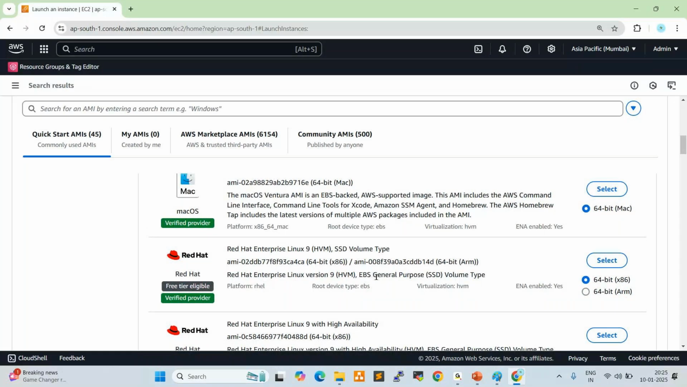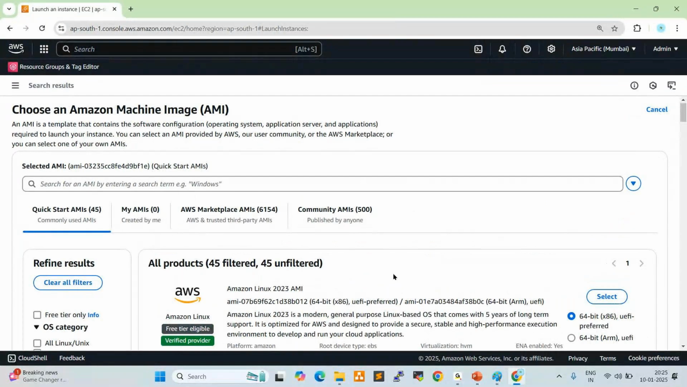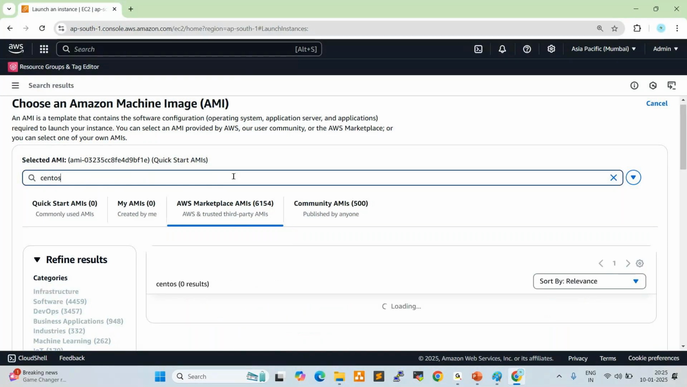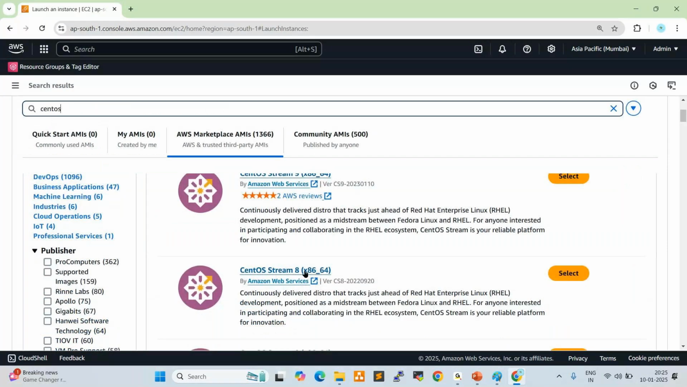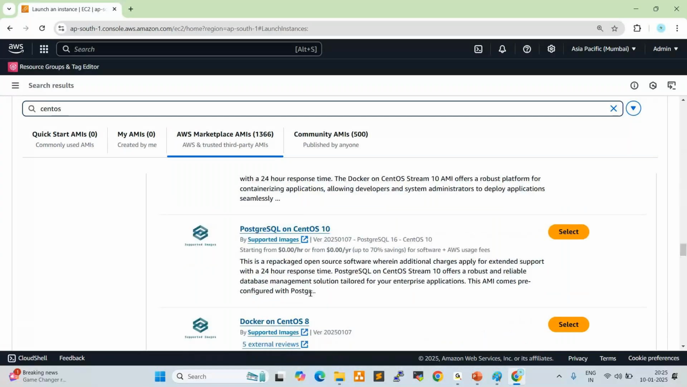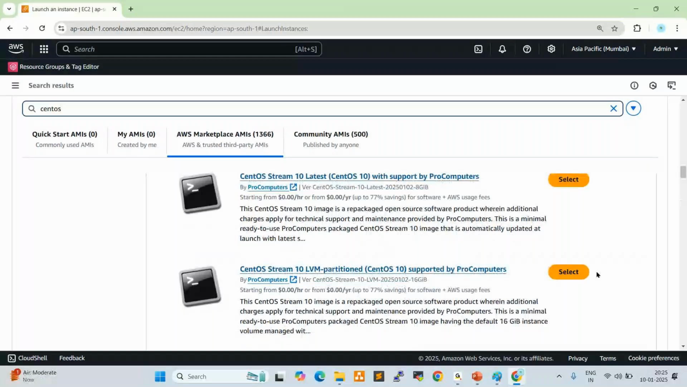For example, the customer requires CentOS. So where do we get that? We can go to AWS Marketplace. Here 6154 images are available. Click here. Now we can search CentOS. Enter. See here, these are all CentOS images available. Whatever image you require, just click on select and you can choose that. You can start working on that.